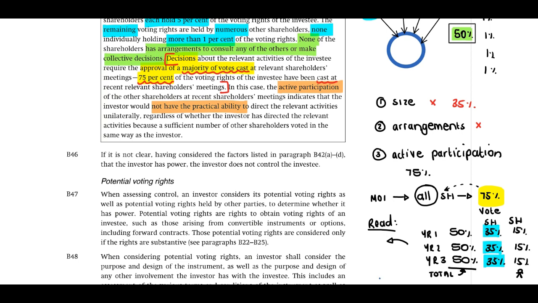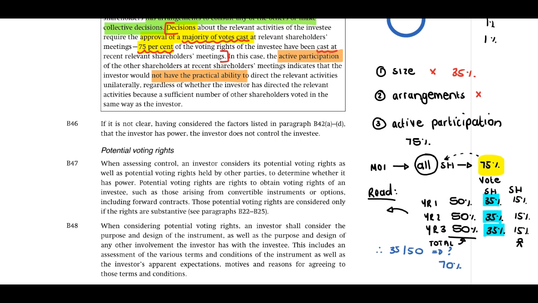Therefore, if we look at this, 35 over 50 will represent 70%. You will have to read the scenario very carefully, because if you now look at this, it indicates to us in terms of our MOI, 75% will have to vote in terms of everyone present. Now, if only the 35% shareholder votes, 70% will vote.